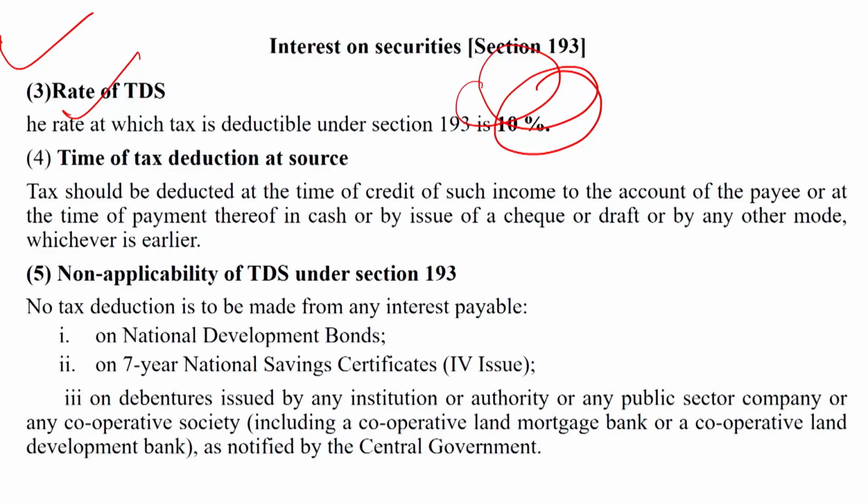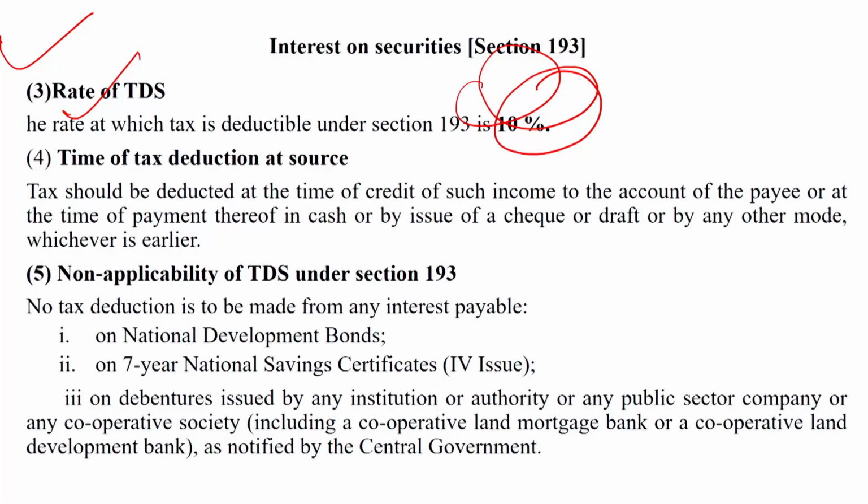Next is non-applicability of TDS under section 193. Dear student, there are some types of securities, some investment avenues, on which if any interest is derived by the investor, tax is not required to be deducted. Under this, on national development bonds, TDS is not required to be deducted. On 7% National Savings Certificate, fourth issue, the tax is not required to be deducted.